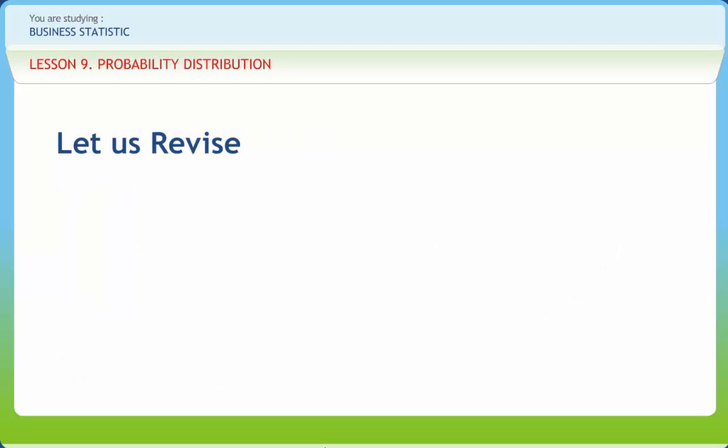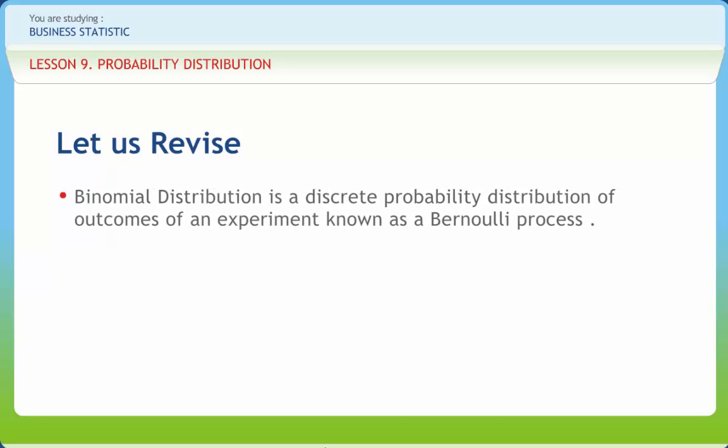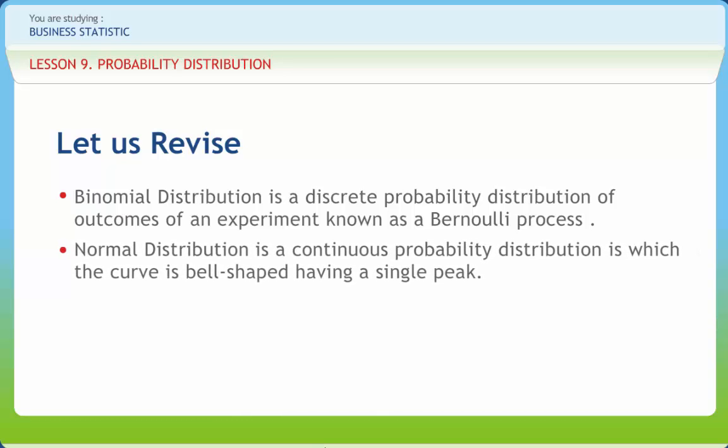Before we end, let us briefly revise what we have studied so far. Binomial distribution is a discrete probability distribution of outcomes of an experiment known as a Bernoulli process. A continuous random variable is a variable that is allowed to take on any value within a given range. Continuous probability distribution is a probability distribution in which the random variable is permitted to take on any value within a given range. Normal distribution is a continuous probability distribution in which the curve is bell-shaped, having a single peak.